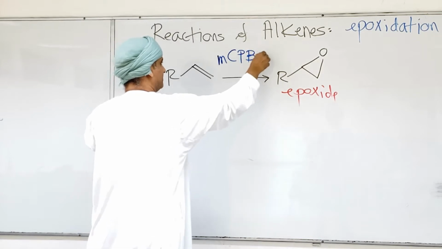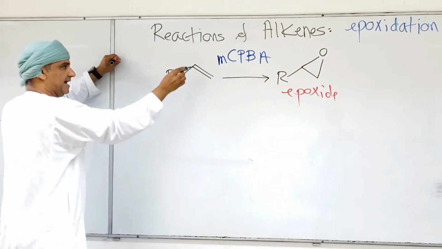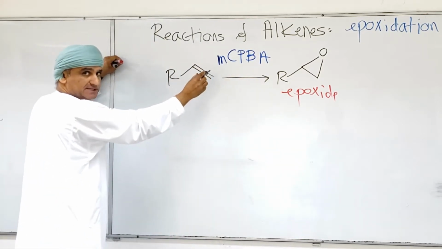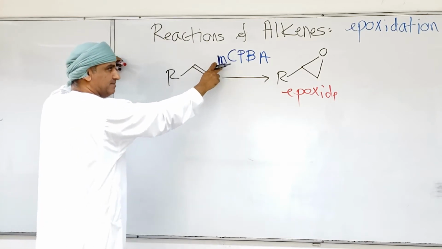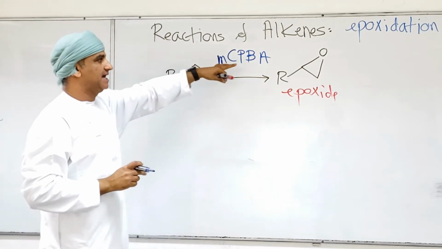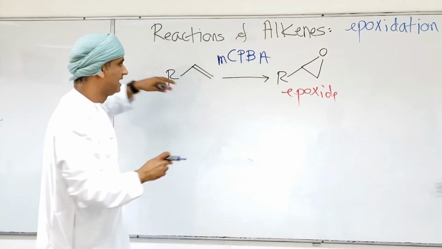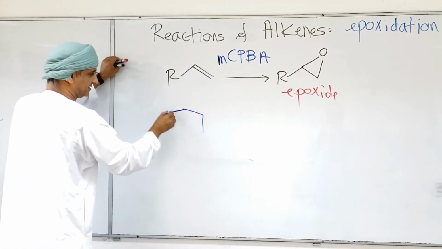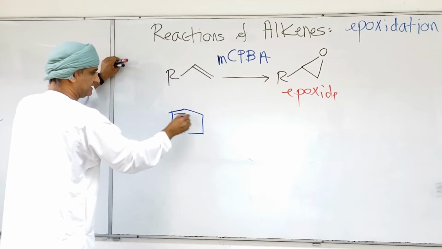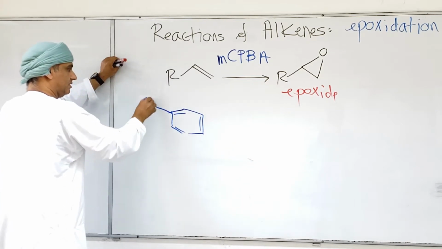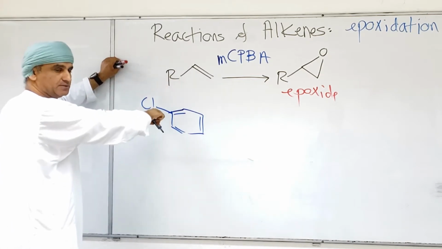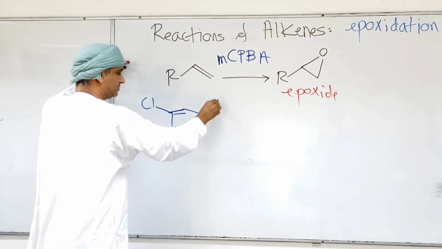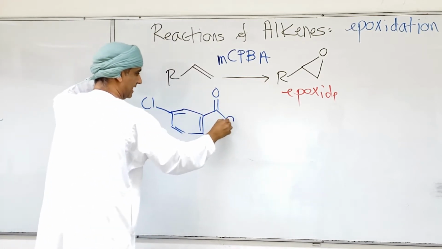MCPBA, and the m is lowercase, please pay attention to this. The m is lowercase, CPBA are all capital letters. Okay, so the structure for MCPBA is the following. It's meta-chloro, so a chloro group on position 3 with respect to a peroxybenzoic acid.